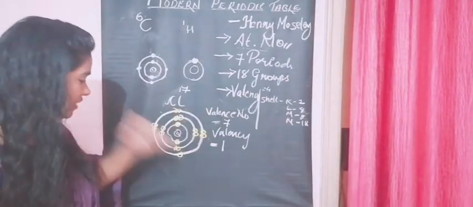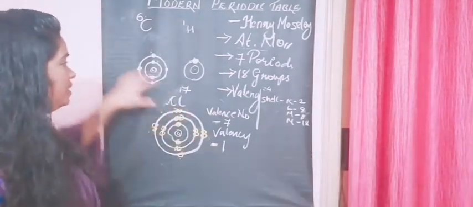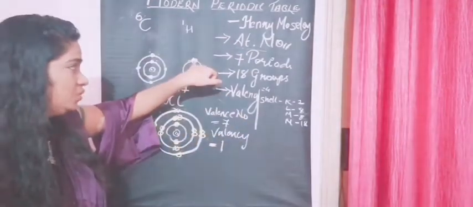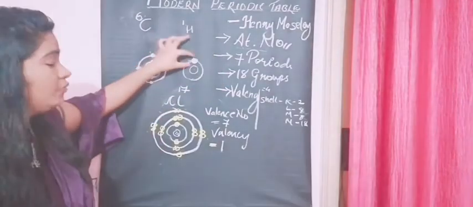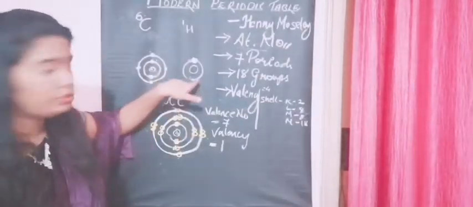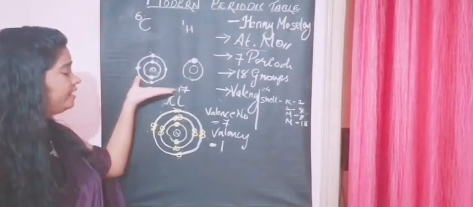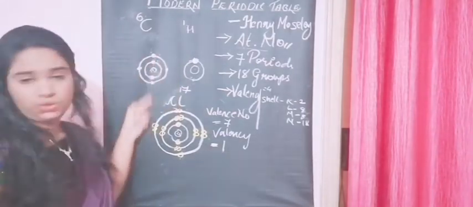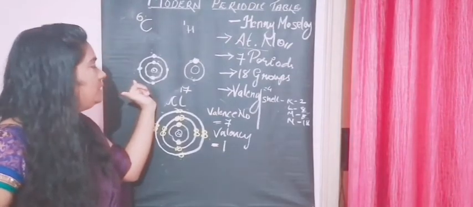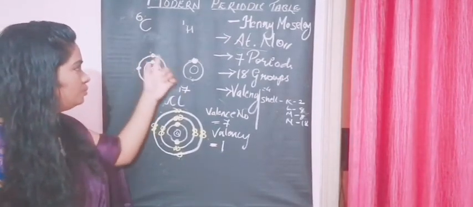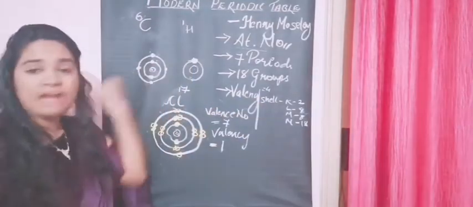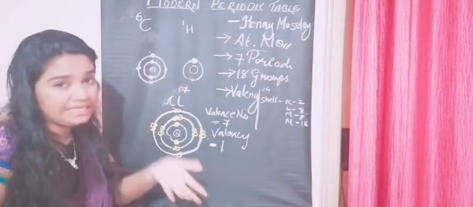It is the number of electrons that's getting in. So that's 1. Here it's 4 and the valency is also 4. Here, for hydrogen, the number of valence electrons is 1. It needs 1 more electron, so the valency is 1. Here in carbon there are 4 outermost electrons, and therefore the valence number is 4. And it needs 4 more electrons, so the valency is also 4.